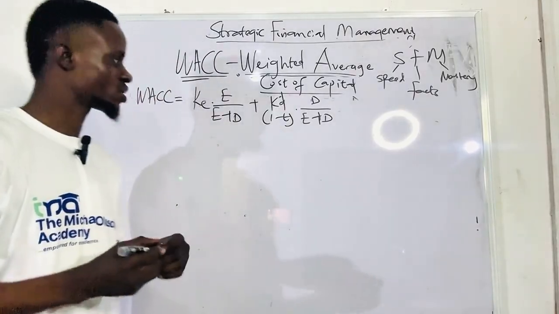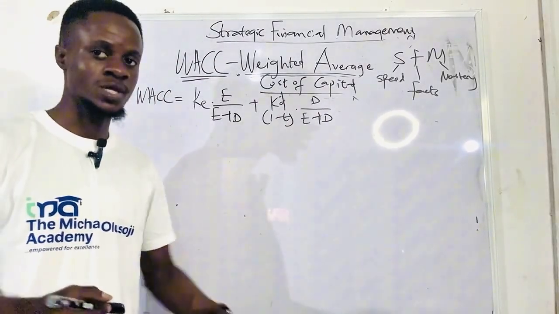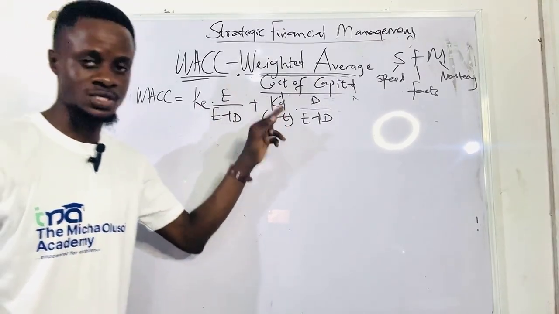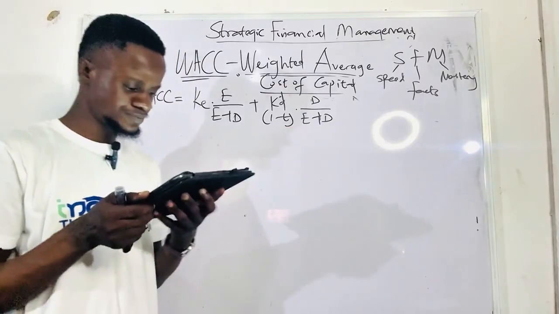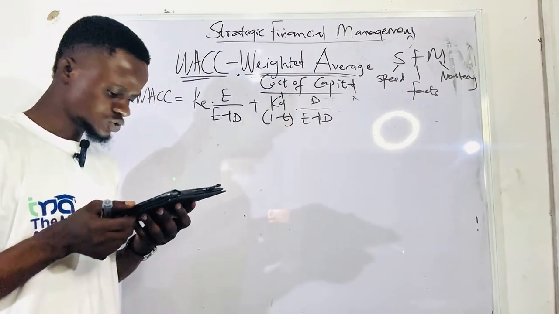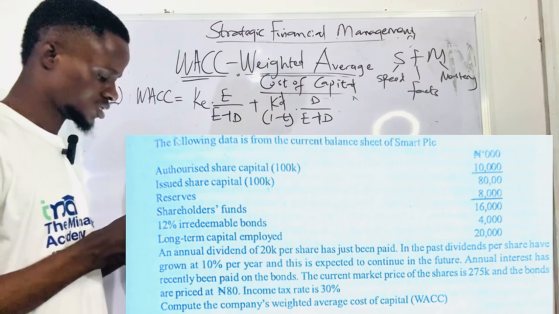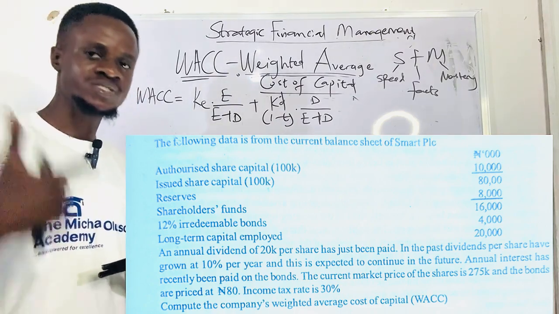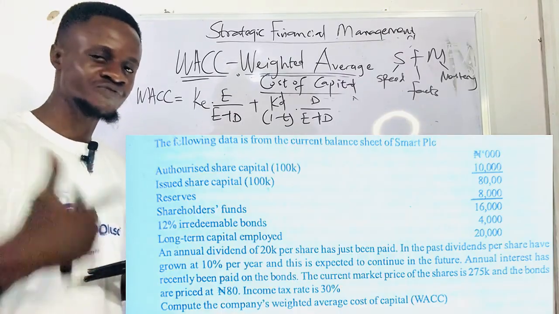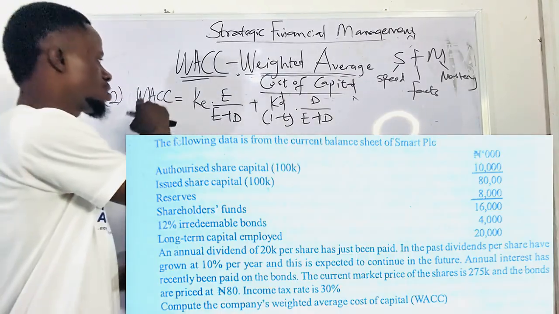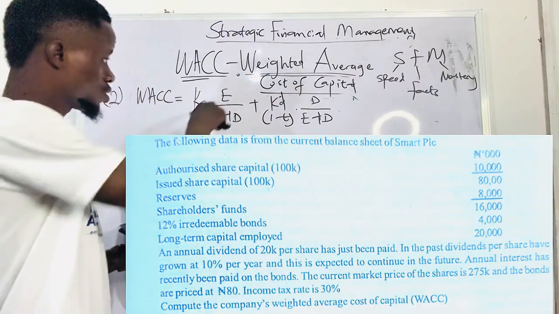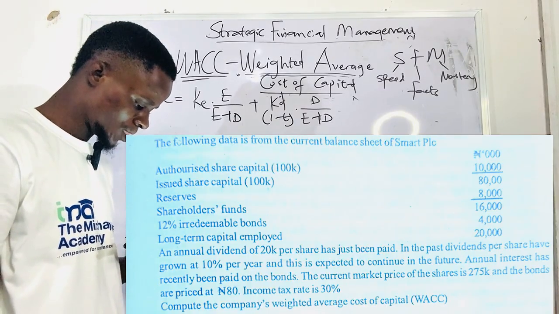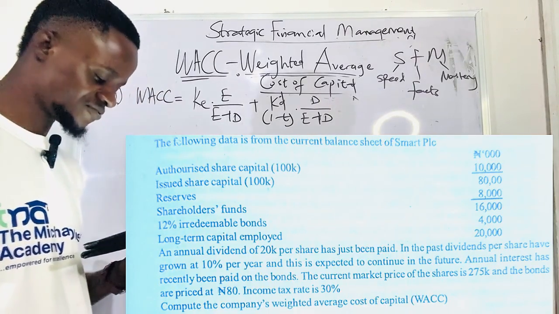Now, the first question to ask: do we have all this information in the question? Were we given cost of equity? Were we given cost of debt? Let's check. From this question, we were not given, unlike the previous question. So this time we have to find out what the cost of debt and the cost of equity are in order to determine our WACC. So what about these variables? Equity value, debt value, do we have it there? I'm not sure we have it, but we can find it.